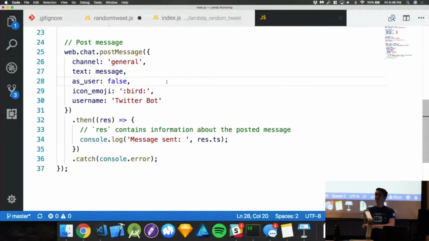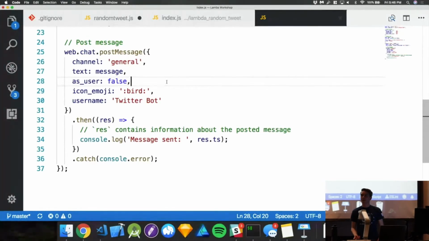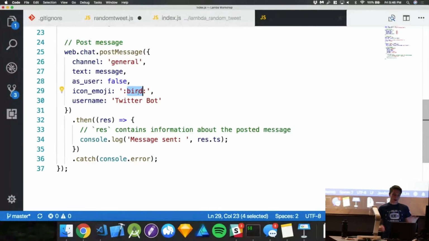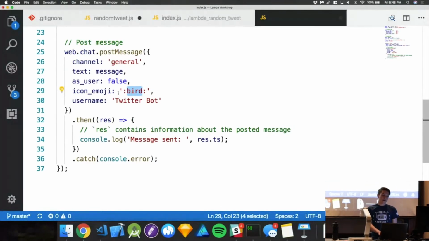But what it says when as user is false is you're posting as a bot. Like a Twitter bot, Facebook bot, whatever, right? Just something that isn't real. You can also give it an emoji, like the bird or the poop emoji or a smiley face emoji, whatever you want. And then you can give it whatever username you want, essentially.